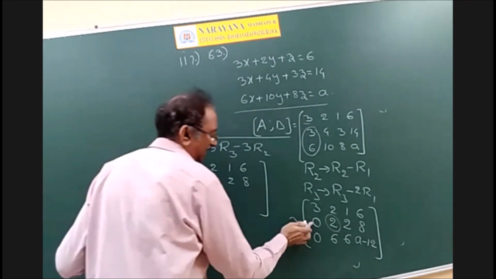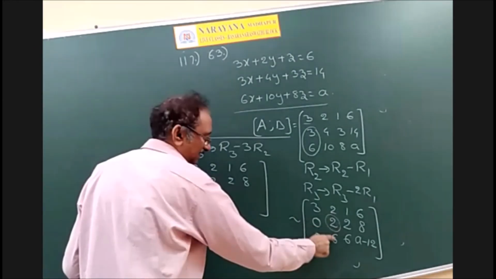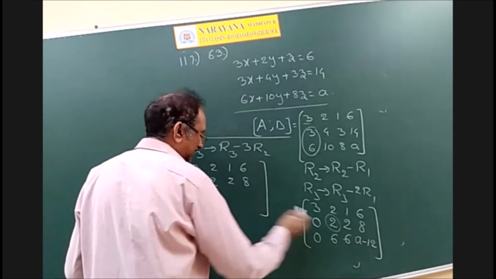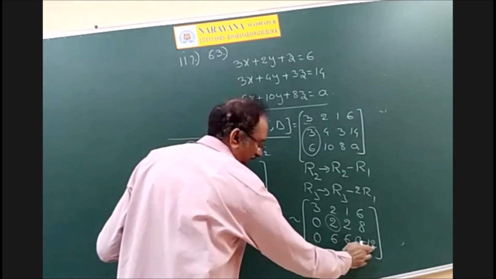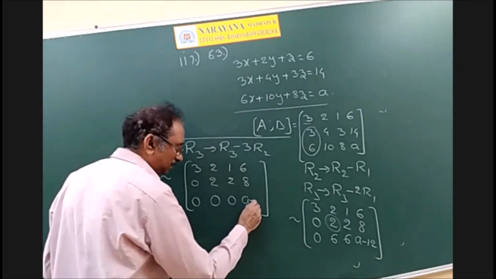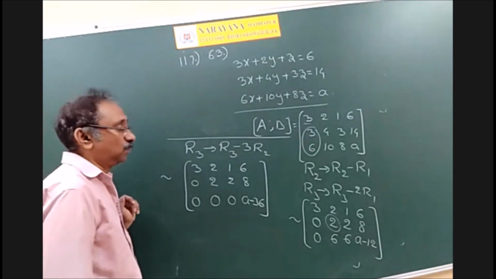And minus 0 plus 0, that is 0 itself. No change in this 0. Minus 6 plus 6, 0. Minus 6 plus 6, 0. Minus 3 into 8, minus 24, minus 12, minus 36. So a minus 36.